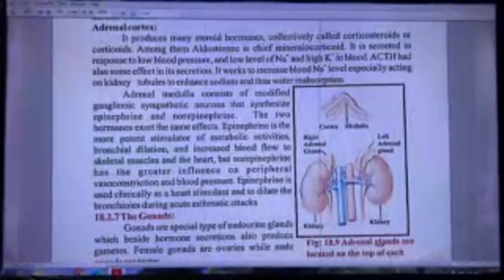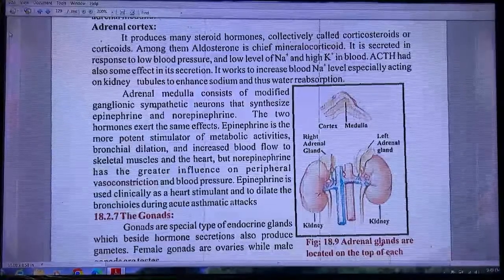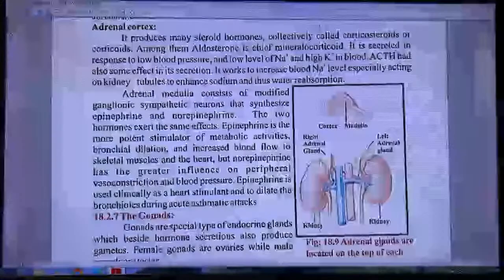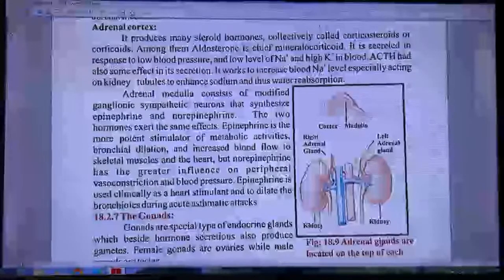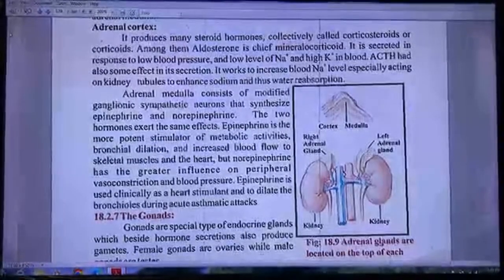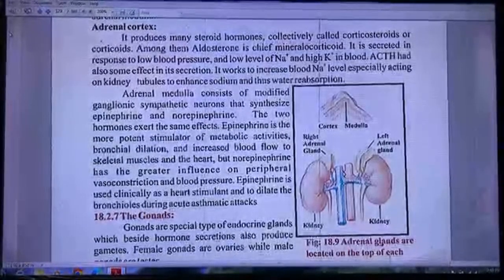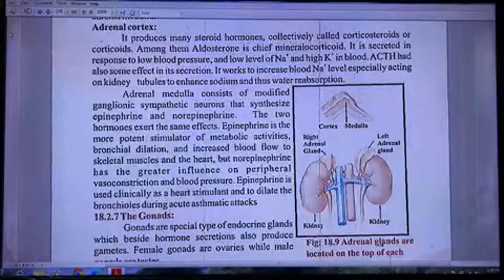It is secreted in response to, which has also some effect in its secretion. It works to increase blood sodium level, especially acting on kidney tubules to enhance sodium and thus water reabsorption.